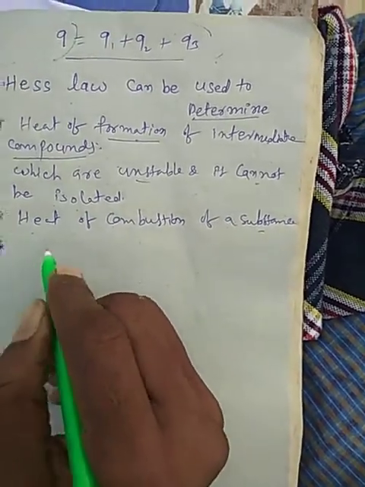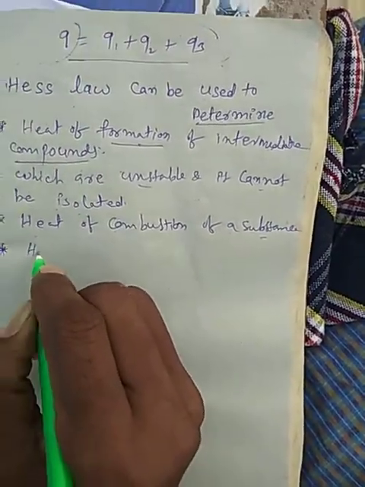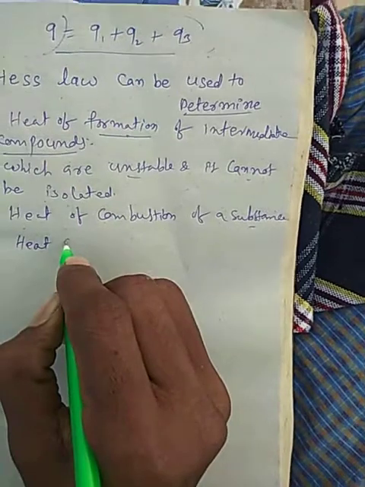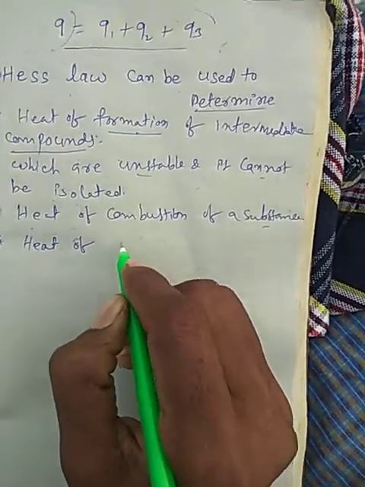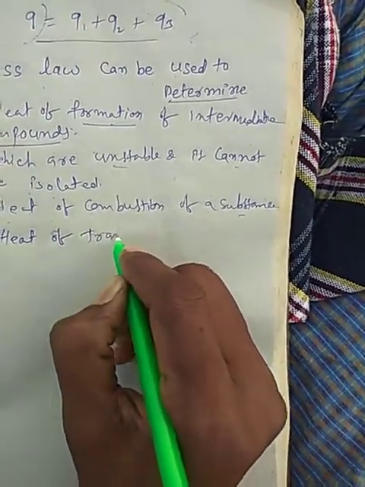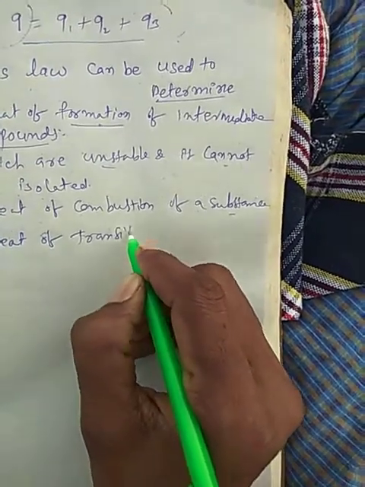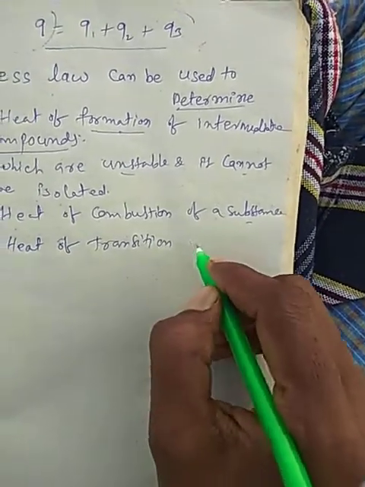Next, the heat of transformation, the heat of transition, we can also determine by using Hess's law.